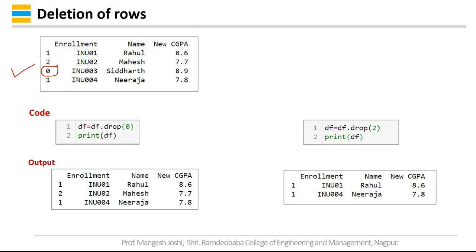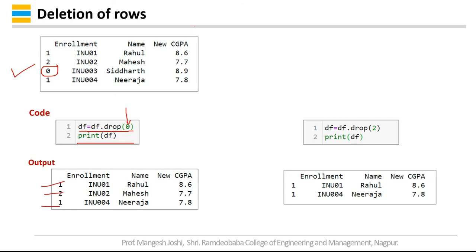For that you have to write df equals df.drop with index 0. Drop is the function which you can use to delete rows in a data frame. This will delete all the rows with index 0. You can see that if I print df, there is no row with index 0.